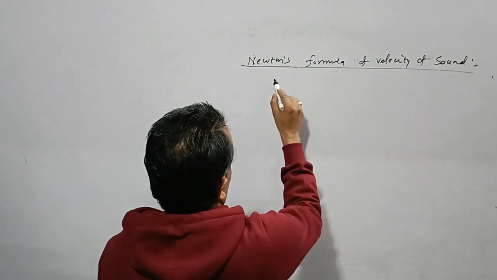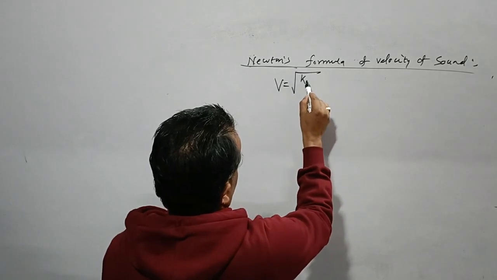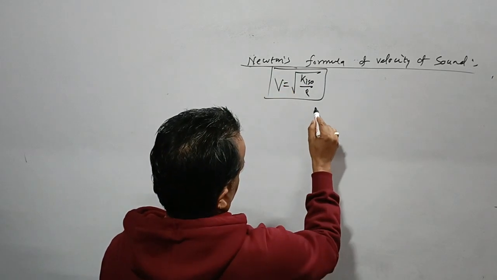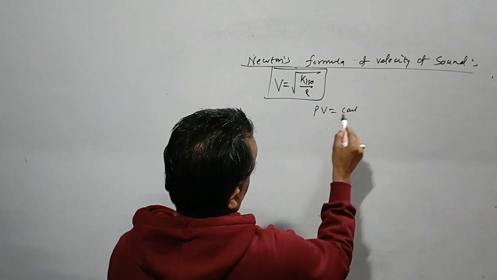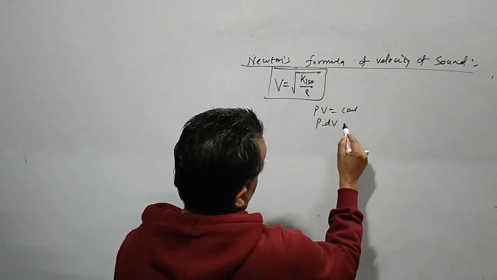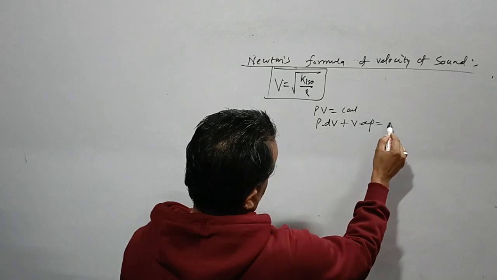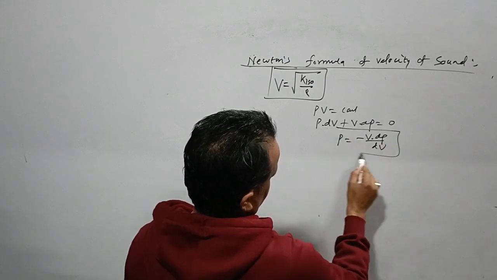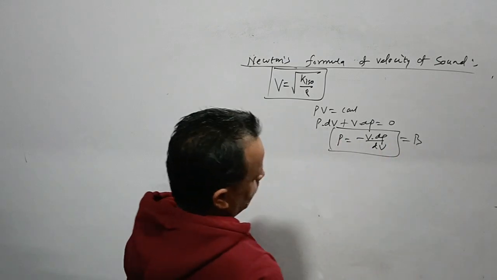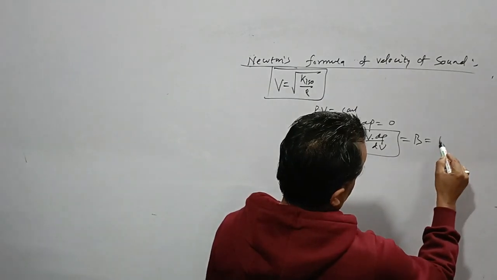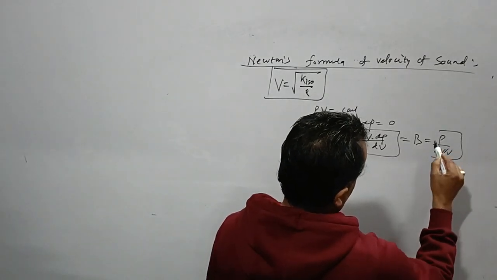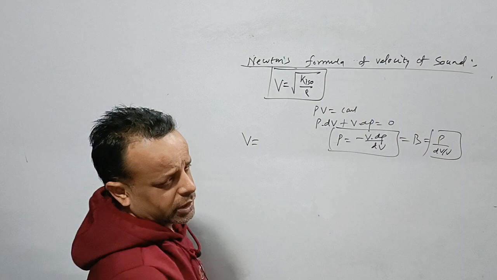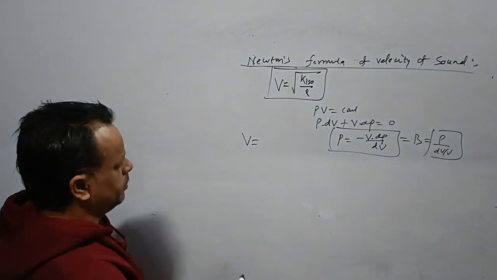According to Newton, the velocity of sound in air is basically an isothermal process. In an isothermal process, we know that PV is equal to constant. Suppose we find the derivative of it, it comes out to be minus V delta P by delta V. This is equivalent to the bulk modulus. Bulk modulus is basically pressure upon delta V upon V, which is quite similar to this.